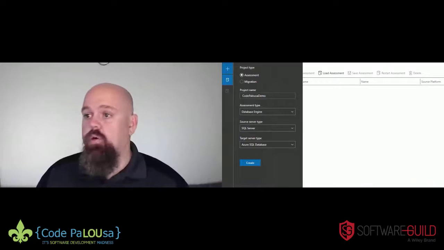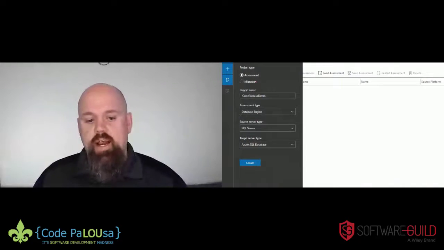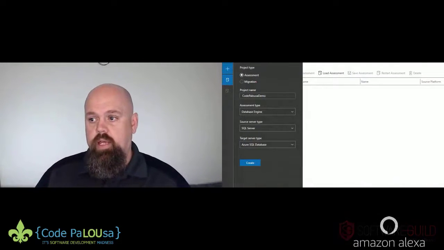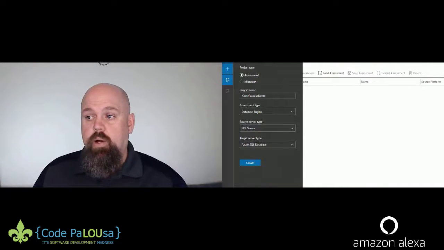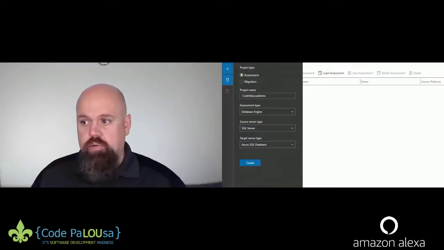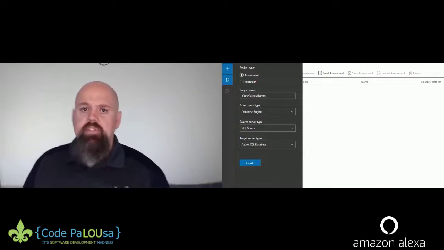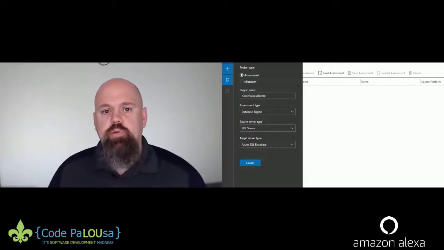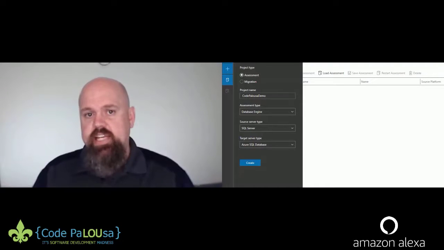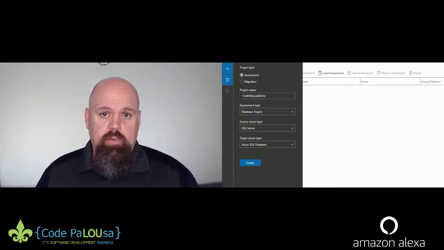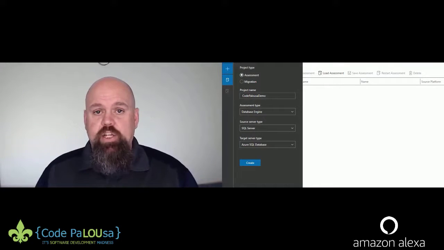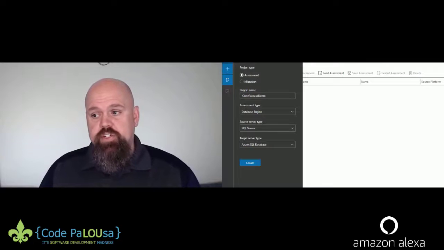That probably helps. Okay, so the way this works is that you have to create a project. We're going to do an assessment first, and then we'll do a migration. I'm going to give it a project name of just Code PaLOUsa demo. In the assessment type, we'll do two types of assessments. I can assess the database, or I can assess Integration Services packages. I don't have any on my local laptop. That's not what I do. So we're going to use the assessment type of database engine. My source can be SQL Server, or it can actually be RDS in Amazon.